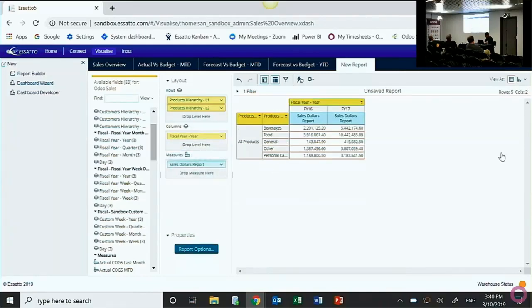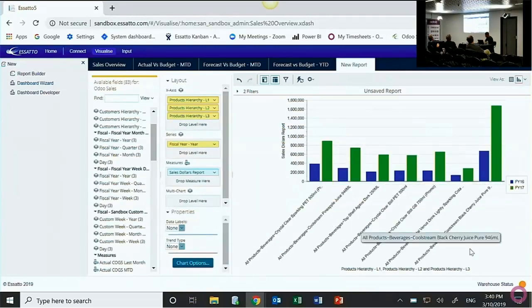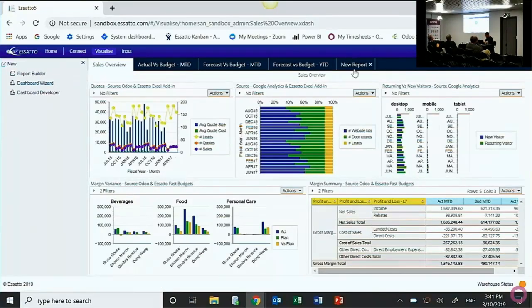Then I can turn it to a chart. So you can keep chopping this up in the various different ways that you need to eventually get it to a state where you're happy to put it on a dashboard page.